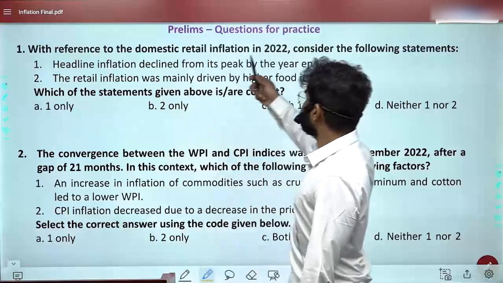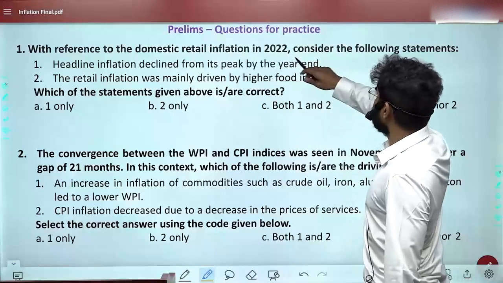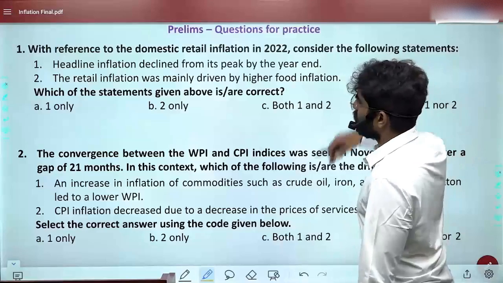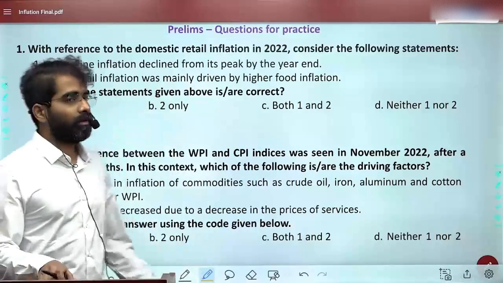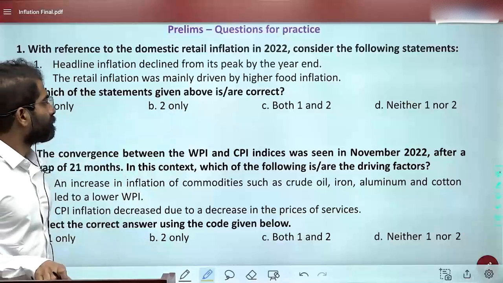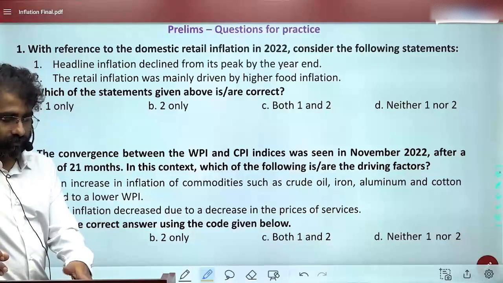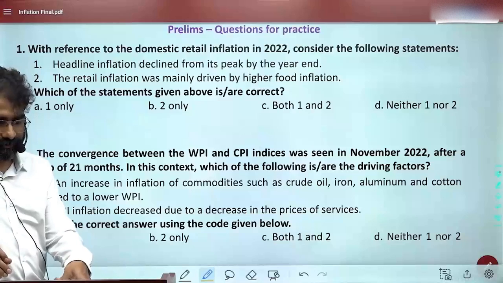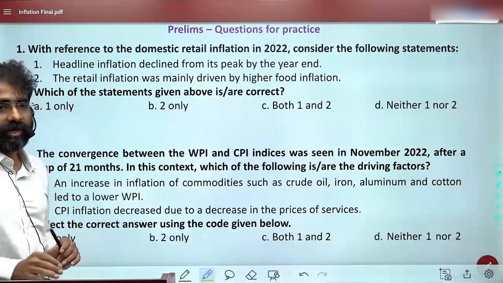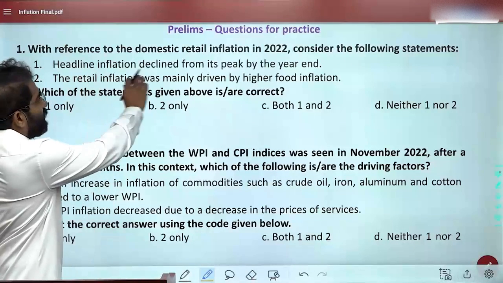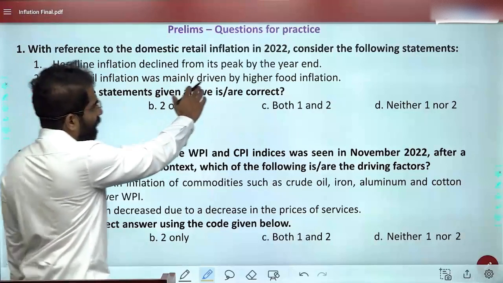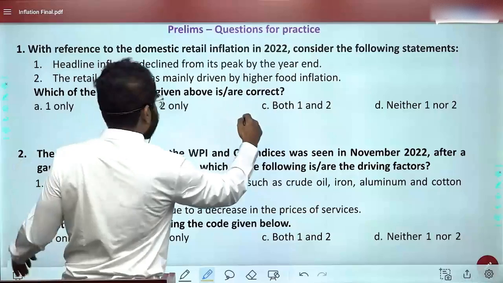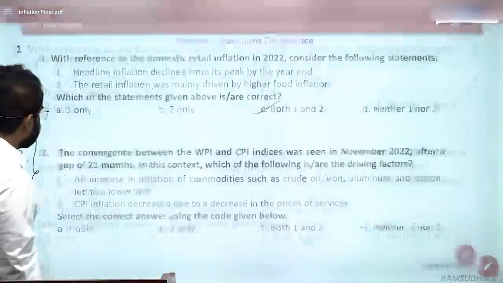With reference to domestic retail inflation, consider the following statements. What should be the answer for this question? Both the statements are okay? Yes. So headline inflation declined from December 2022, and then retail inflation was mainly driven by higher food inflation. Very simple once the survey is clear.